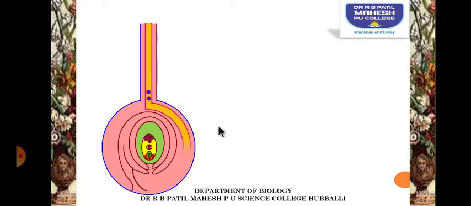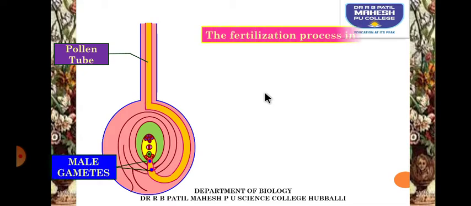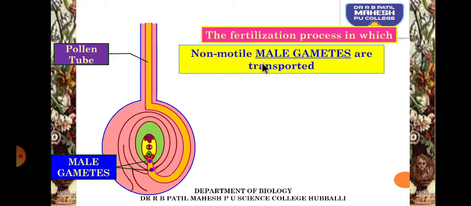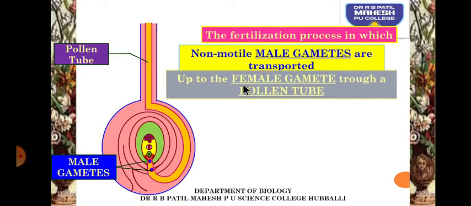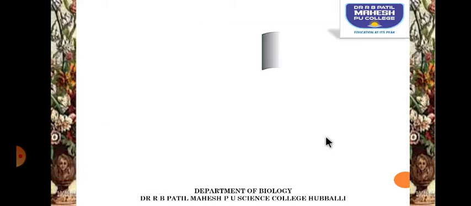So this is the LS of ovule showing you the development of the pollen tube, and these are the two male gametes. Just observe the diagram carefully. The tip of the pollen tube will burst open, releasing the two male gametes. The first gamete will fuse with the egg, and the second gamete will fuse with the secondary nucleus. Two times fertilization takes place. Thus it's called double fertilization. Male gametes are non-motile, and they are transferred up to the female gamete through the pollen tube, and that process is called siphonogamy.